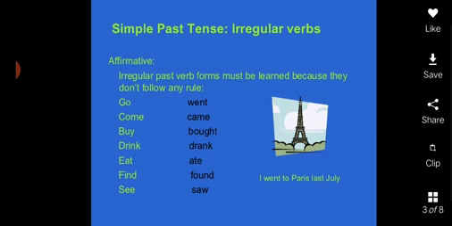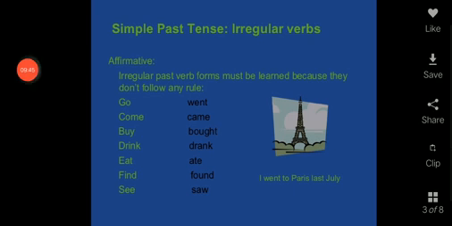Have to had. Make becomes made. Leave becomes left. Write becomes wrote. Pay becomes paid. Take changes into took. See into saw. Tell into told. There are so many examples like this.